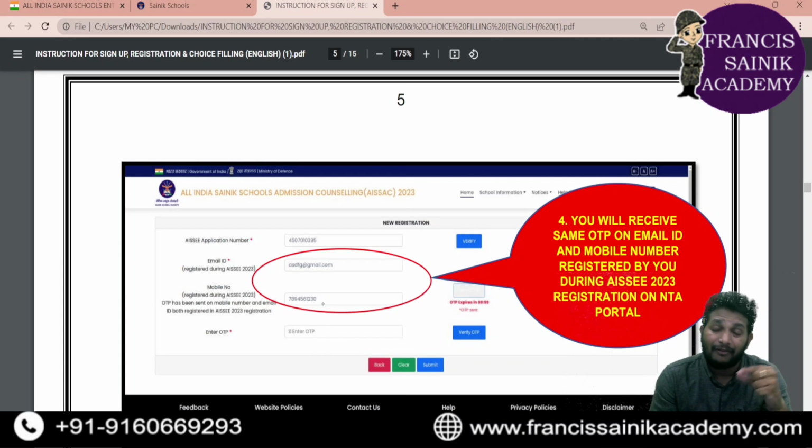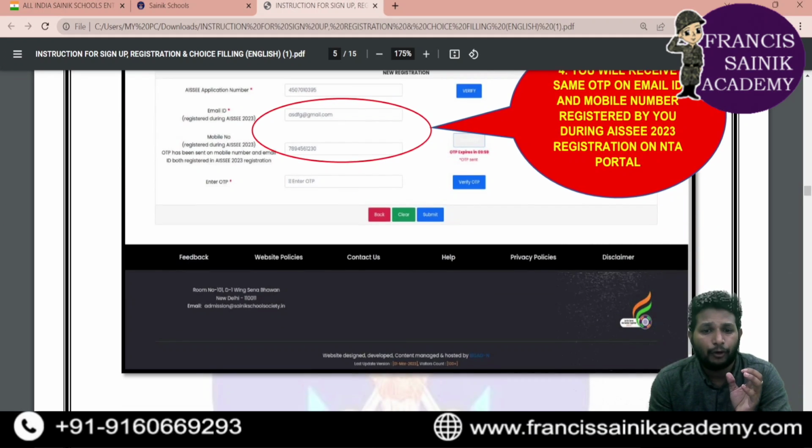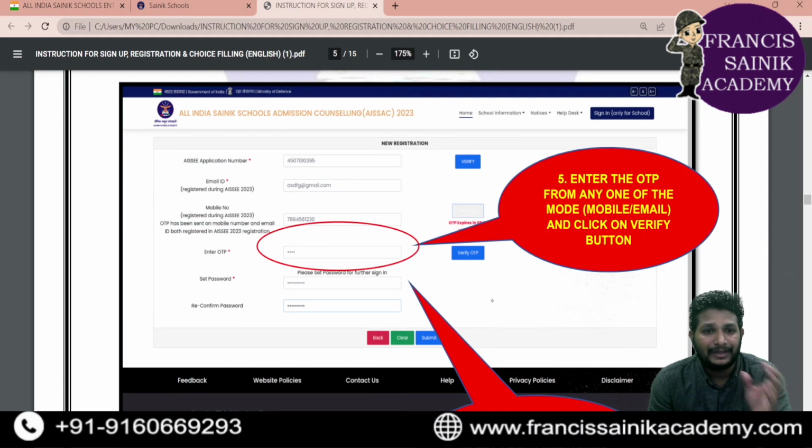Whatever mobile number you gave while submitting your application form, the same mobile number you need to give, because once you give that mobile number, you'll be getting an OTP, right? So that particular OTP will be entered in the one below. Enter OTP option is there, no? So you enter the OTP and click verify. Once the OTP verification is done, you need to go for the next one.